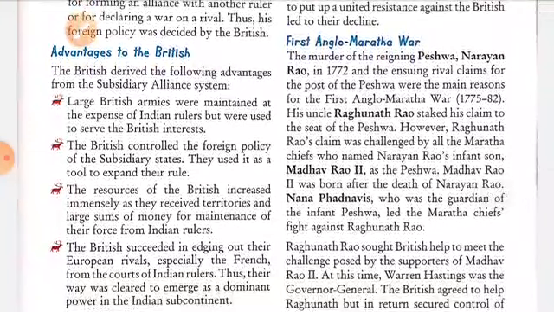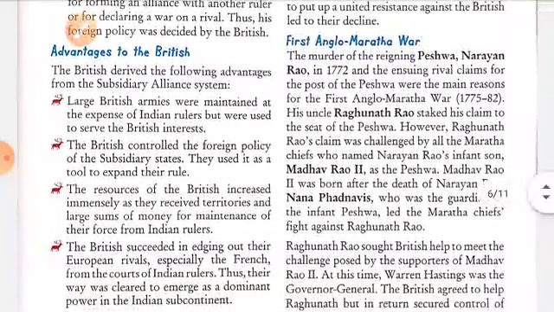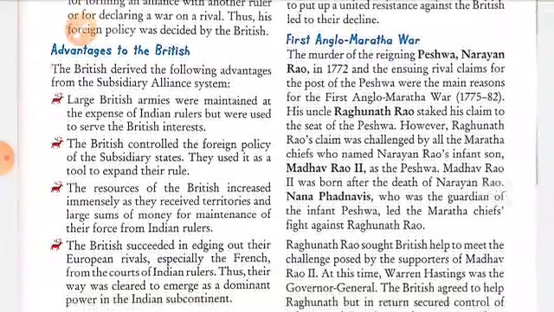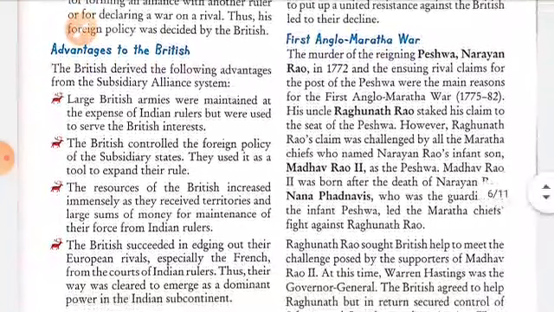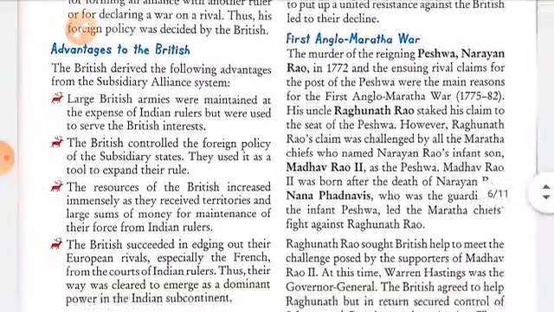Peshwa Narayan Rao died in 1772. Now there was a rival claim. Everyone wanted to become the Peshwa, and this was the main reason for the First Anglo-Maratha War.